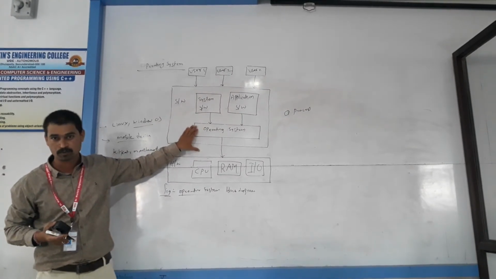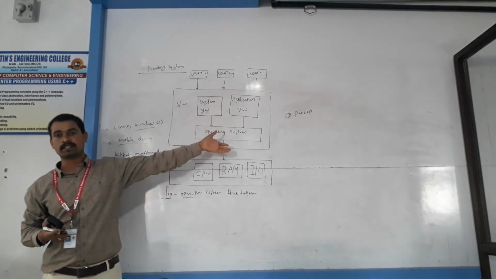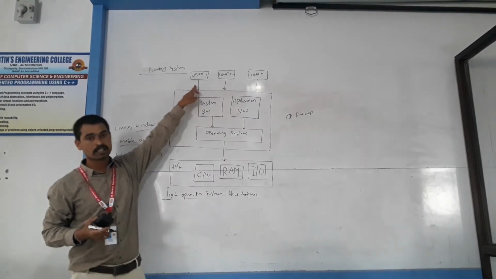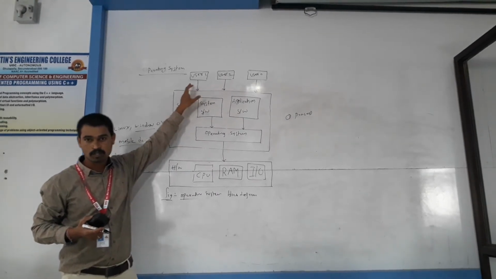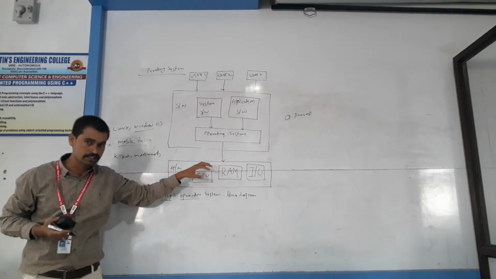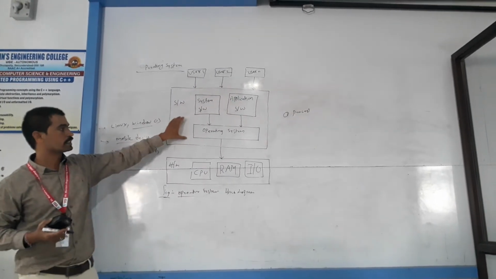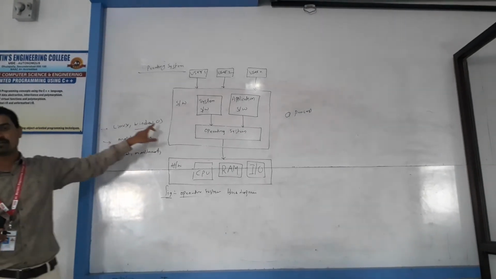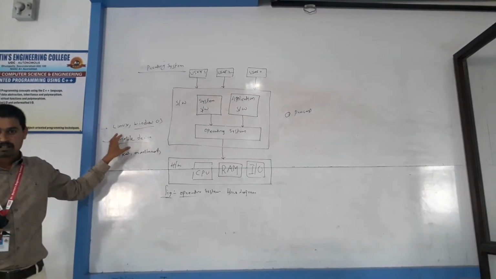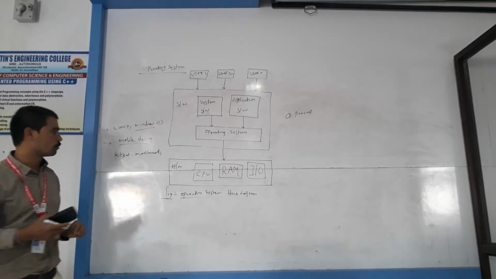Operating system provides an environment in which user can execute programs in a convenient and efficient manner. Linux and Windows are examples of operating systems.